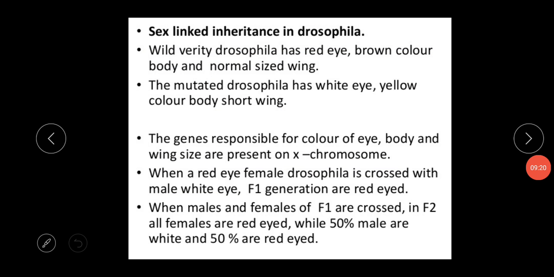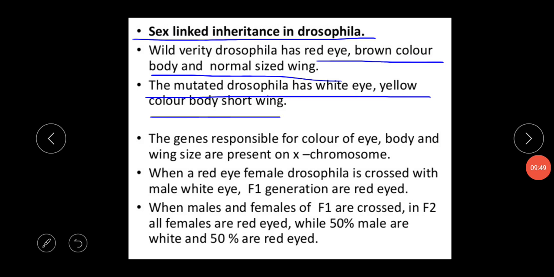Next topic is sex-linked inheritance in Drosophila. Morgan and his colleagues experimented on Drosophila to discover the linkage and recombination process. The wild-type Drosophila has red eyes, a brown colored body and normal sized wings, and the mutated Drosophila has white eyes, a yellow colored body and short wings.